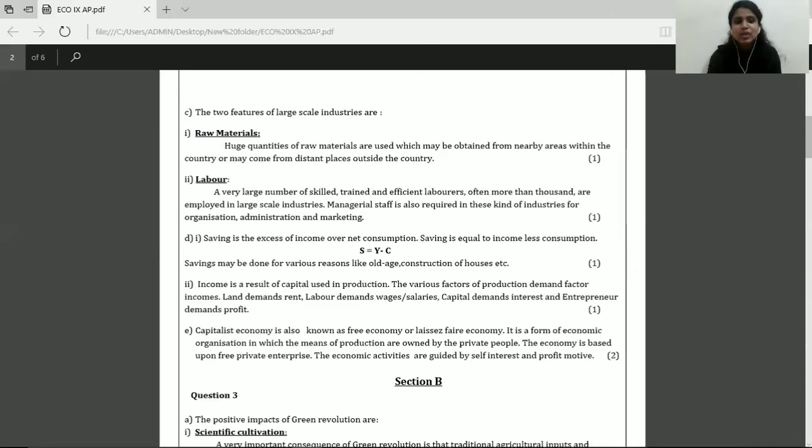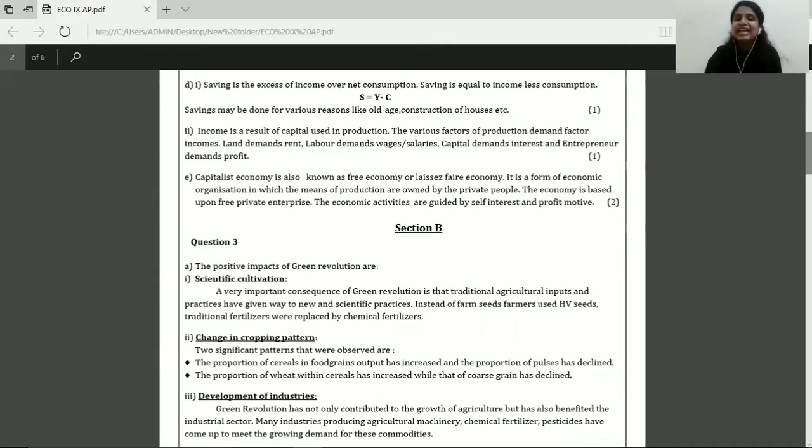Now moving on to the next question, that is question 2D. Again, this question has 2 subparts. You have to explain or define what savings are, and the second part is you have to explain what income is. Now, if you've written the meaning of savings, you get your 1 mark. If you write the meaning of income as well, you get your 1 mark. So total you get 2 marks. If you fail to write the meaning of income, or if you don't write the meaning of savings, either one of them, you only get 1 mark. 1 mark for whatever part of the question that you're attempting. But if you have successfully written both the parts properly, then you earn 2 marks, right?